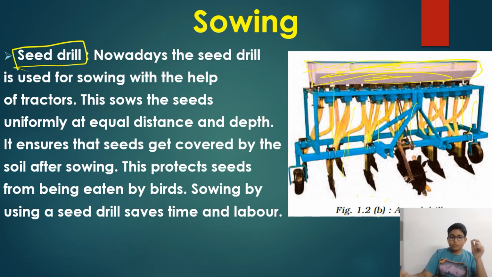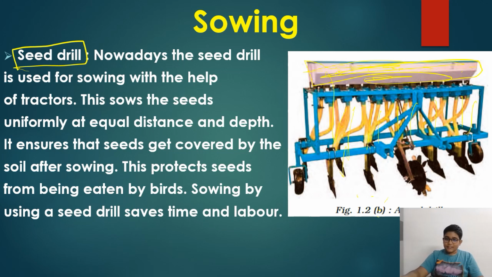So what is the main difference between the seed drill and the funnel? Both do the same thing, right? But there is a small difference. If you buy a seed drill, at a time it will plow the land plus add the seeds: plowing plus sowing.